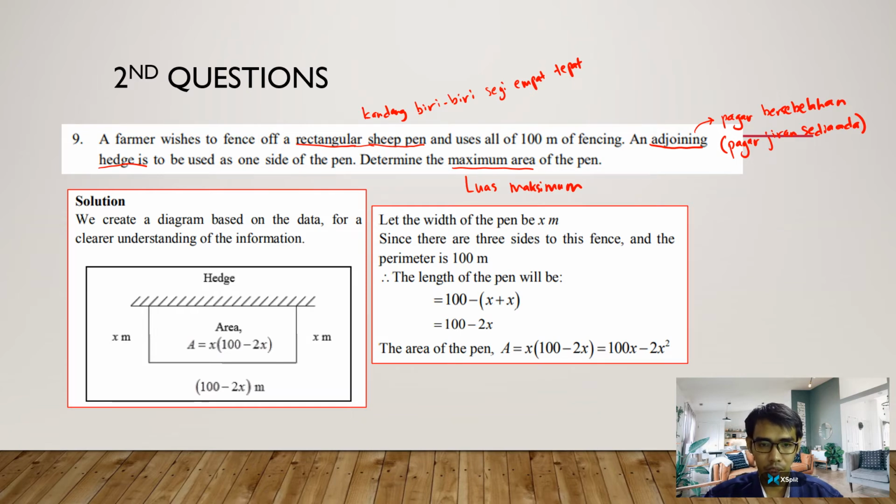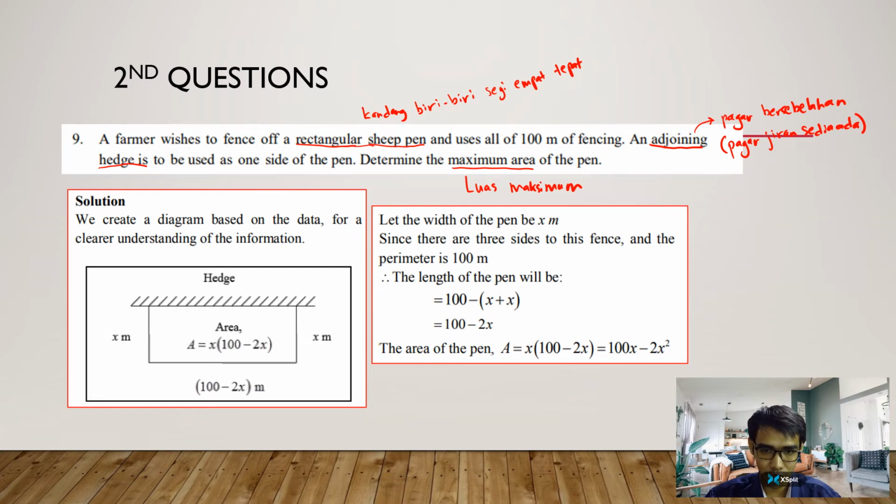But for better understanding, before we solve this question, we need to better understand the question. Rectangular sheep pen in Bahasa Malaysia is kandang biri-biri segi empat tepat. Adjoining hedge is pagar bersebelahan or pagar jiran sedia ada. What this question wants is maximum area, luas maksimum. And for better understanding, we draw some diagram.